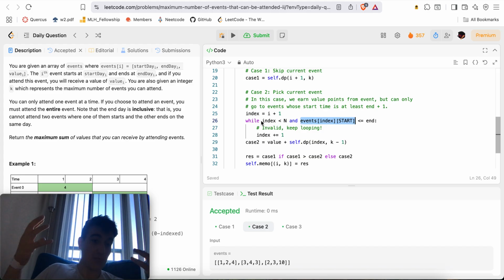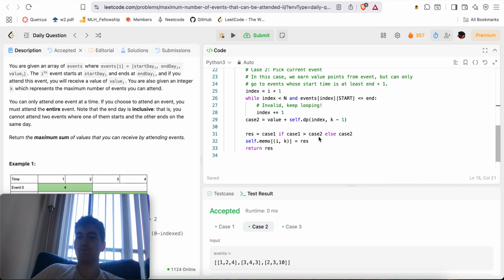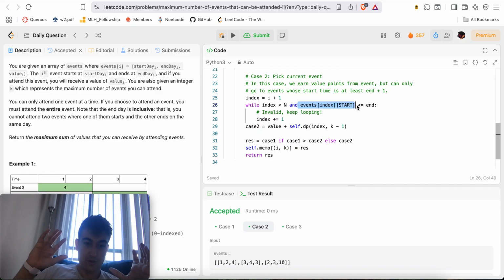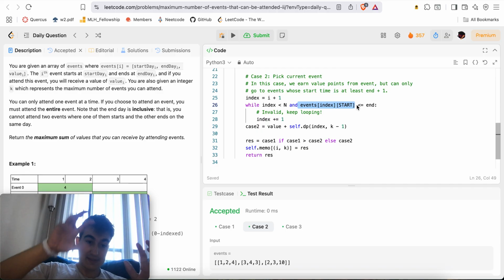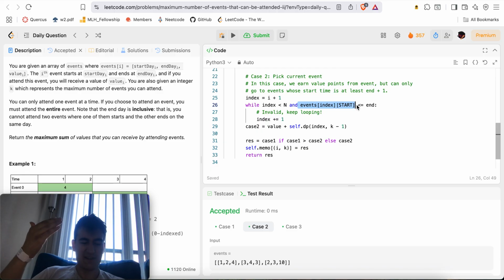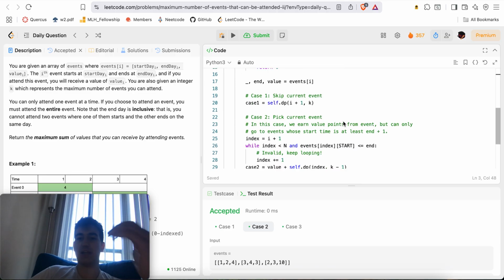Notice that index might eventually be n, which dictates that there's no events remaining. But remember, we already handled the case where I is greater or equal to n, so we're being chilling about that. Otherwise, we're essentially going to say, okay, index is equal to I plus 1. Keep incrementing the value of index as long as the event at this index's start time is less than or equal to n, right? Because if so, that means it is not after the current interval, so we can only consider events whose start time is after the current interval's end time that we are picking, which is why, again, we sorted the events in the first place to allow for this dynamic programming function.